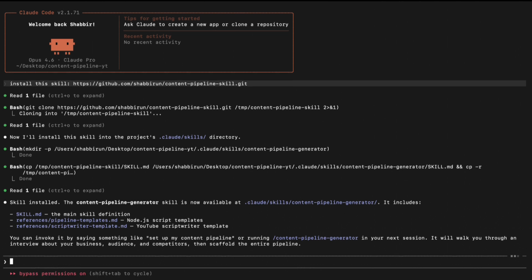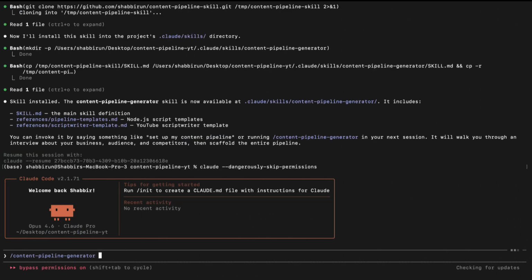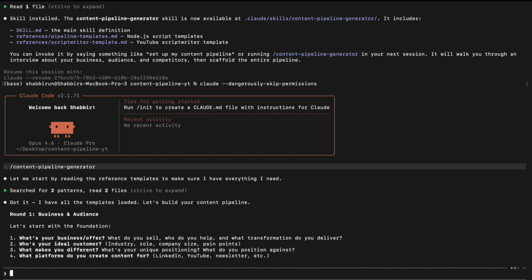To invoke the skill, we'll need to exit Claude Code and go back in. Now we have the / command ready to go. Let's hit tab to complete and hit enter. This skill is now going to start a detailed interview to understand everything there is about me. Round 1, business and audience. What's your business and offer? Who's your ideal customer? What makes you different? And what platform do you create content for?